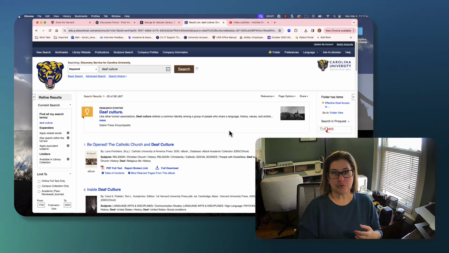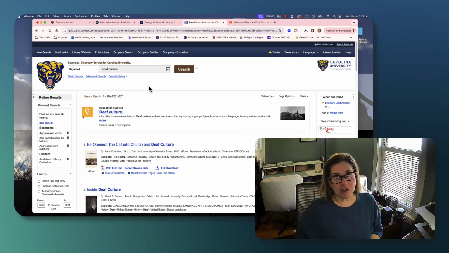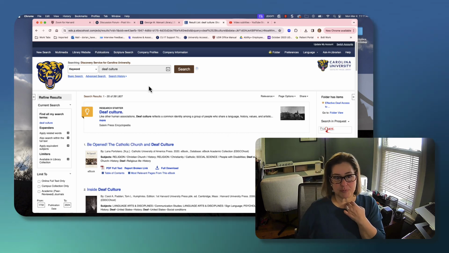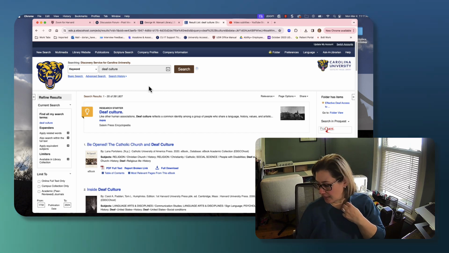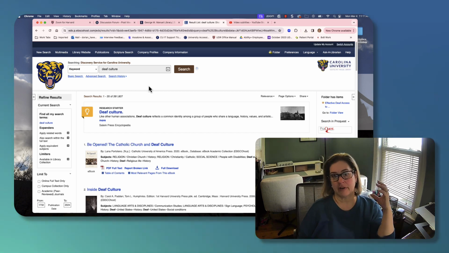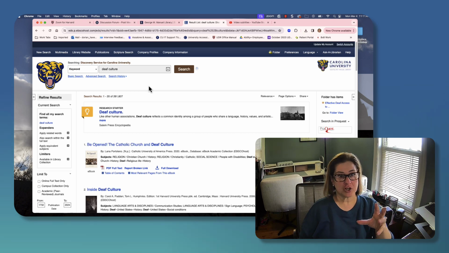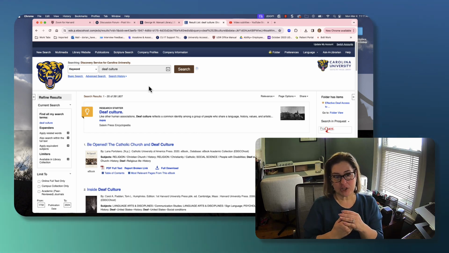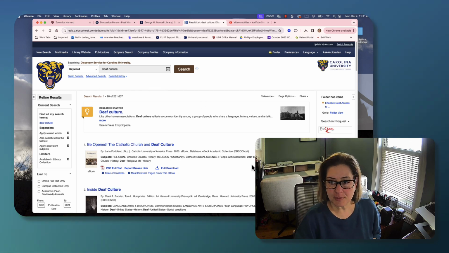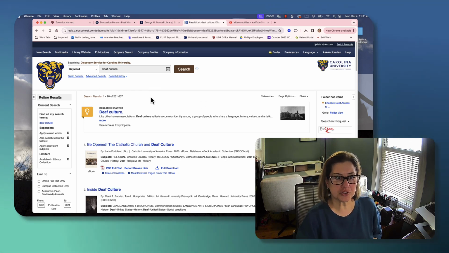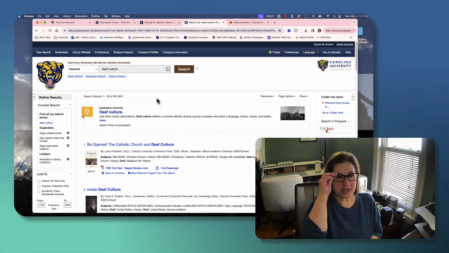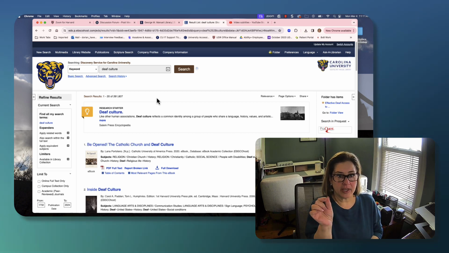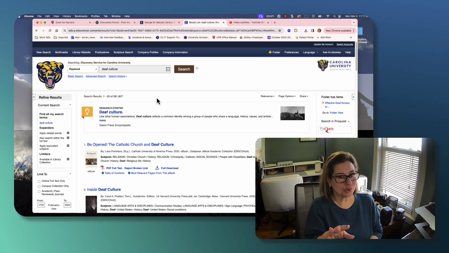If you are not familiar with doing a Boolean search, you use AND, OR, or exclusionary or inclusionary terms to find the search results that you want. I just did deaf culture, which means anything that says deaf culture will come up. It's going to search articles and give me a hit on anything that has deaf and culture in it, but not necessarily together.